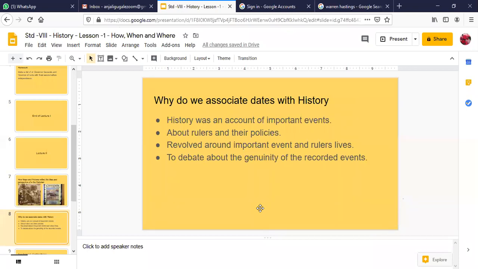Why do we associate dates with history? Because history was an account of important events. As I was giving you the example of a storybook, if we start reading a storybook from the middle, then we will not make any sense out of it unless we start reading the story from the first chapter, right? That's why we associate history with certain important events and dates.